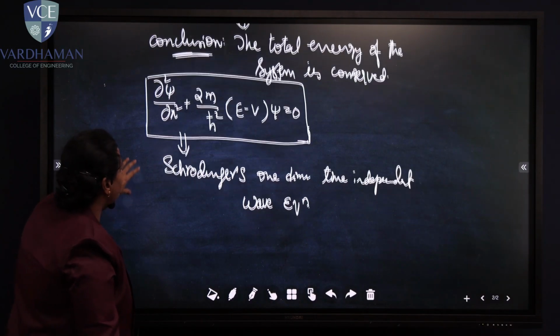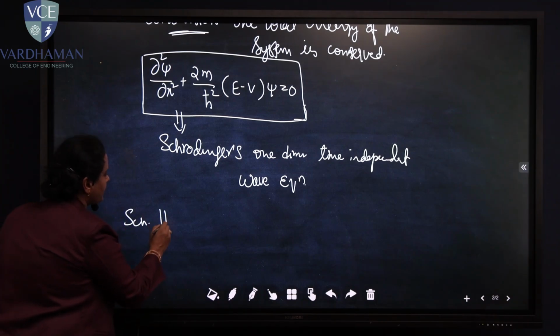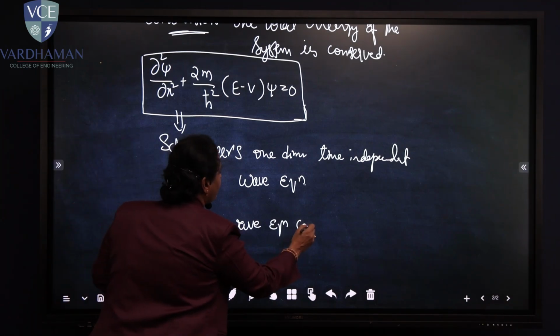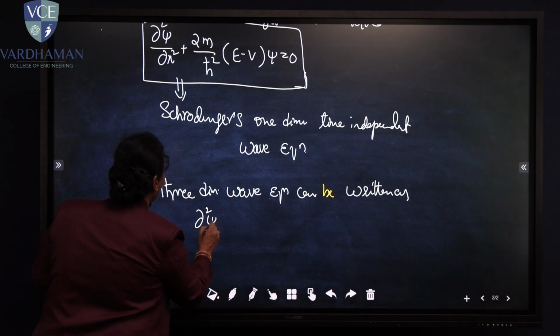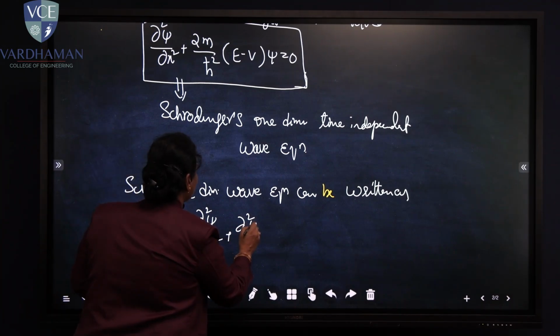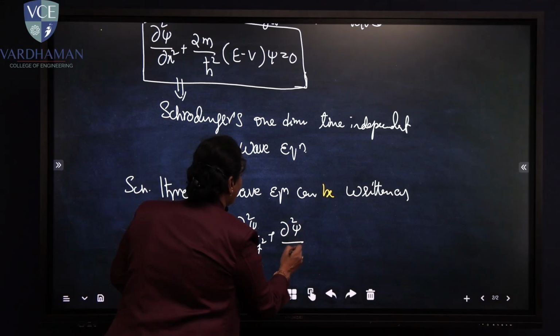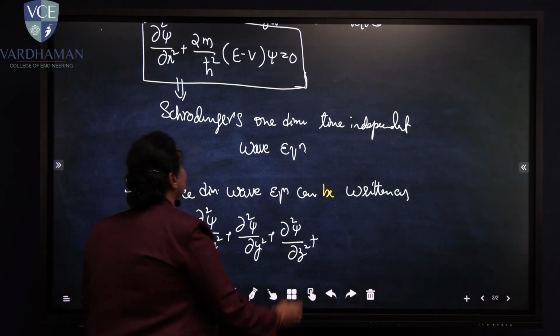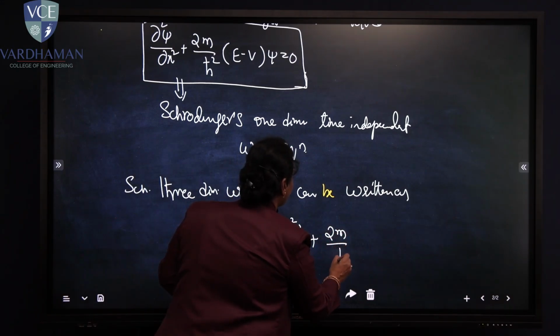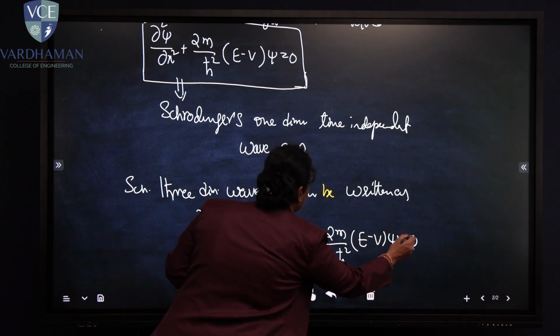The same can be written in three dimensions. Schrodinger's three-dimensional wave equation can be written as dou square psi by dou x square plus dou square psi by dou y square plus dou square psi by dou z square plus 2m by h bar square into E minus V psi is equal to 0.